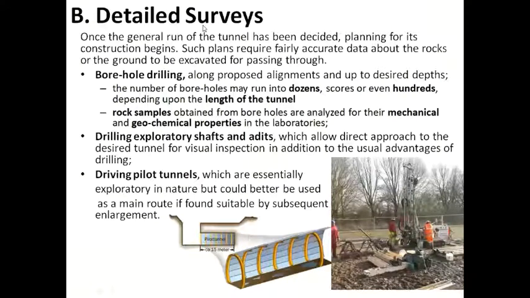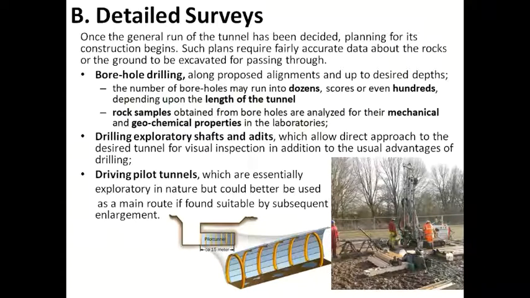So the next survey is the detailed survey. Once the general route of the tunnel has been decided, like the alignment is decided, planning for its construction is designed. So planning is done now. Such plans require fairly accurate data about the rocks. So we can't go for a general survey like this is a good site for construction of a tunnel. We should have a detailed survey for that.